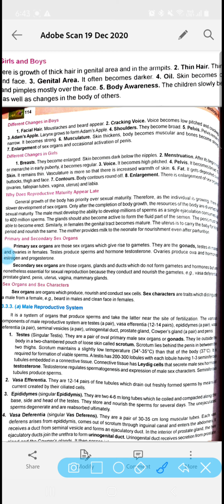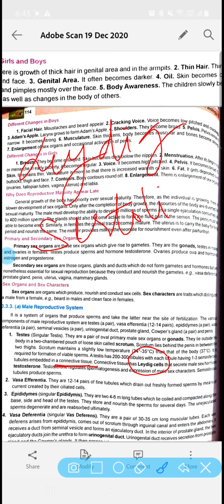Now one more important thing over here, जो ये हमारे seminiferous tubules हैं, they are embedded in connective tissues. They are present inside the connective tissues, and the connective tissues have special cells called Leydig cells. Okay, two types of cells are there. ठीक है, Leydig cells and Sertoli cells. Leydig cells produce the male hormone called testosterone.